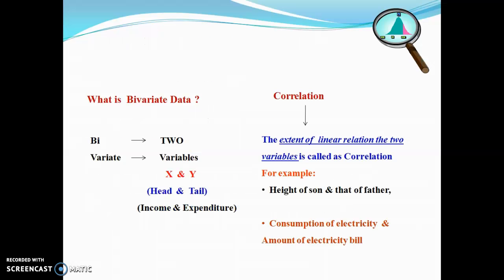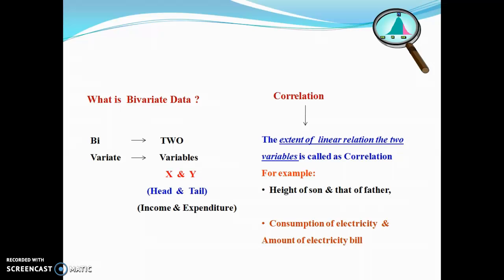Simply, you know bi means 2, and variate means variable. It is X variable and Y variable. When we come to two variables, that is called bivariate data.